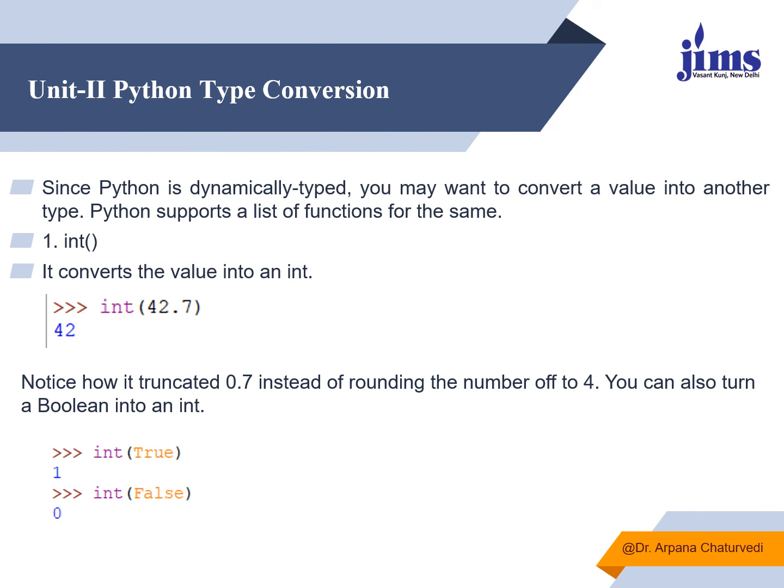Now we see the data type conversions. Python enables you to convert the data type, that is why we say that Python is dynamically typed, because you are able to convert one data type into another. The various functions which are supported to perform type conversions are: first is int. It converts the value into integer data type. Suppose you are passing a decimal value over here, a float value, it will convert it into integer type. If you convert a boolean value, it would convert it into integer type.